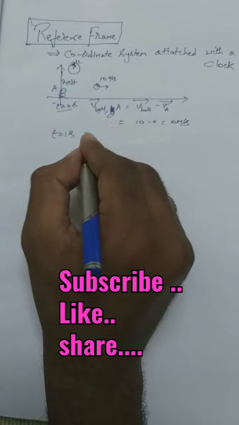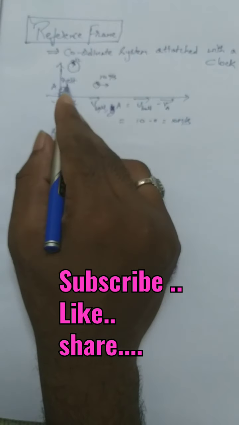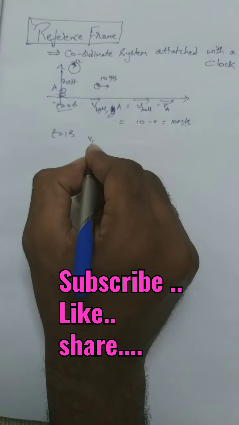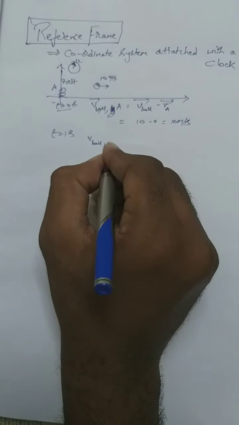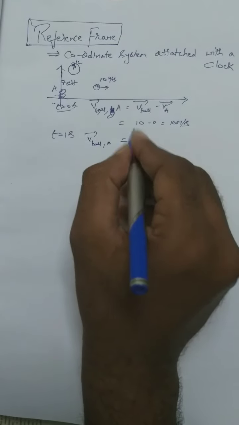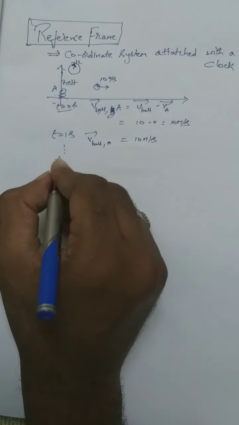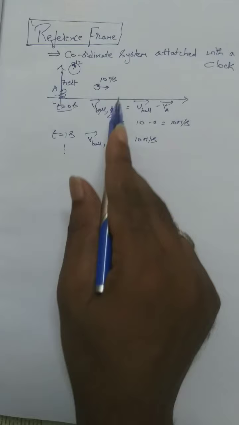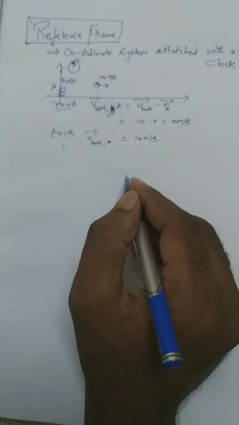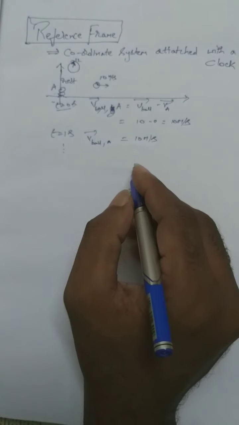After 1 second, since the frame of reference is at rest, he will observe the same. The velocity of the ball after 1 second, with respect to this boy A, is again 10 meter per second. Like this, continuously in this frame of reference the velocity of the ball is observed to be 10 meter per second only. In the last class also I gave this example.